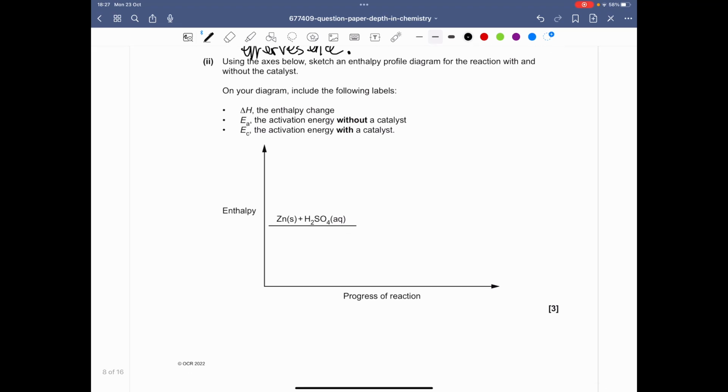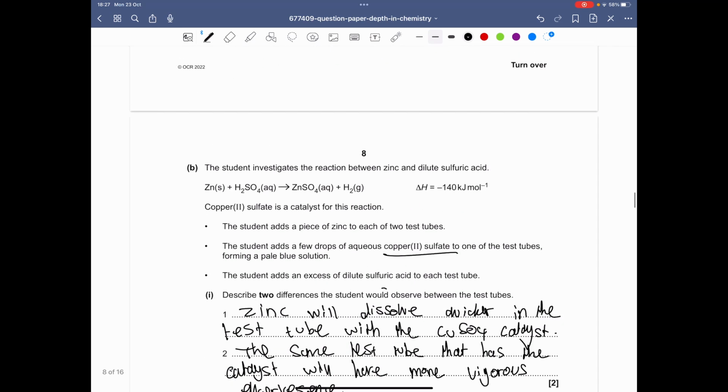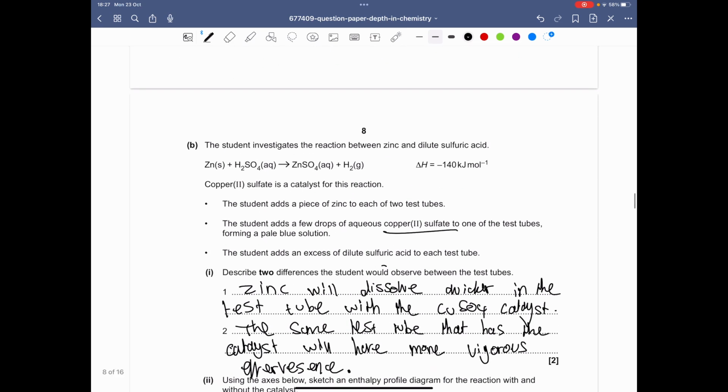So part 2, using the axes below, sketch an enthalpy profile diagram for the reaction with and without the catalyst. When you have a catalyst, the activation energy will be lower. That's one point we need to remember. Second point, is this an endothermic or exothermic graph? If we look at the reaction here, we can see negative 140, so it's an exothermic graph. The enthalpy change will be negative, and so when you draw the arrow for the enthalpy change, it will be upside down.